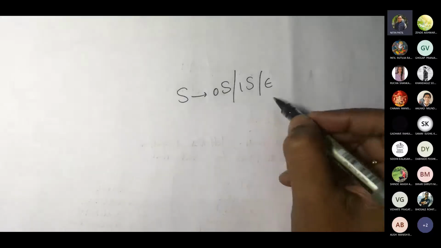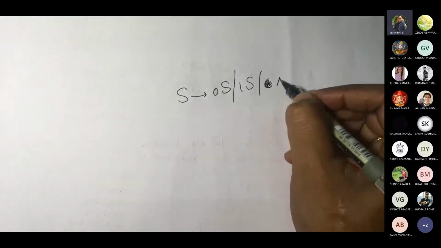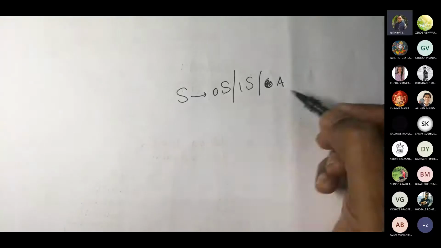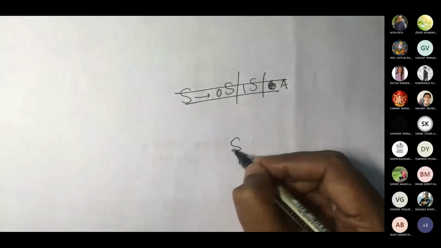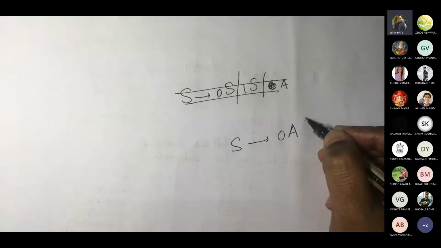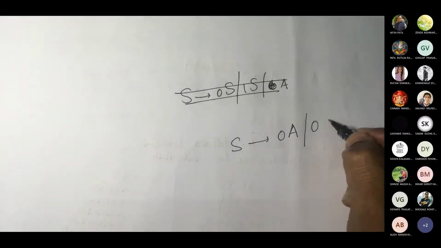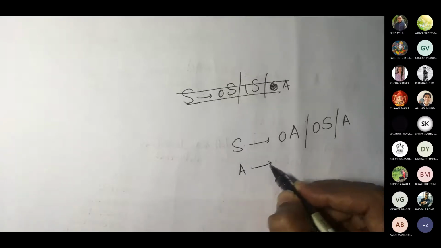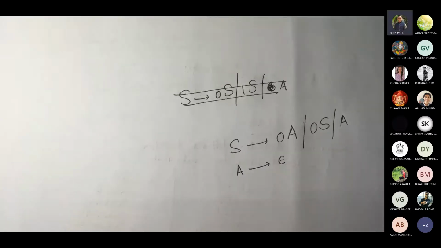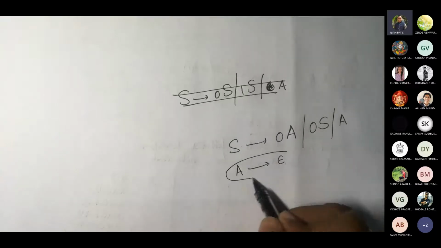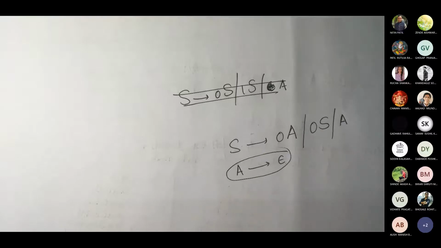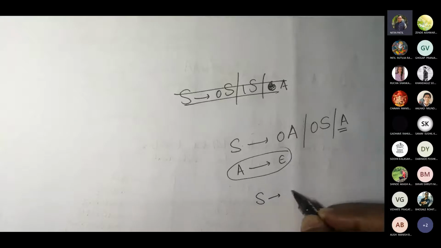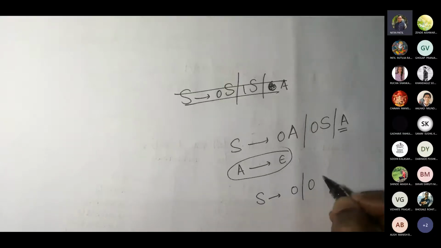Now let us take even A: 0A, 0S, and A gives epsilon. Now if you see here, if we remove this, what are we going to get? So this should be removed.